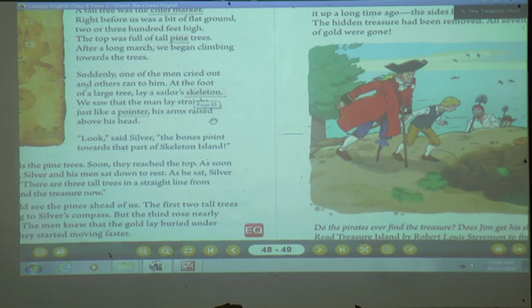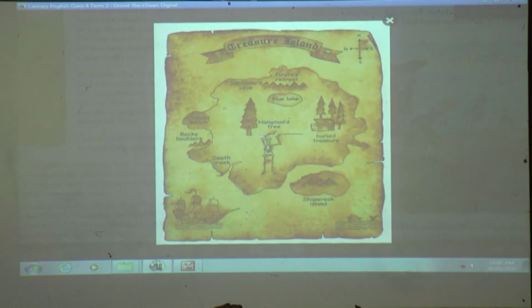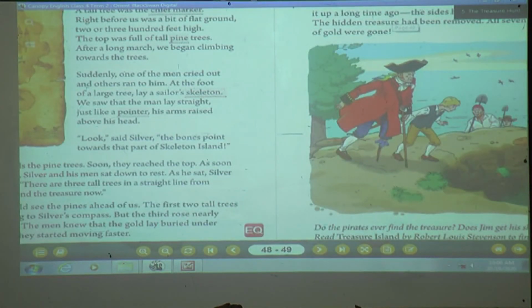You know what is a skeleton, students? See here, can you see this? Yes, here can you see the tall tree? Yes, this is a skeleton. And can you notice something different in this? Yes, you can see his hand is pointing to something. Where? To the buried treasure. Maybe the sailor also came to take that treasure, and maybe someone murdered him, or he died. I don't know the reason, but you can see there was a skeleton over there which was pointing toward that buried treasure. Can you see here, students? Yes, so that island is also called Skeleton Island.